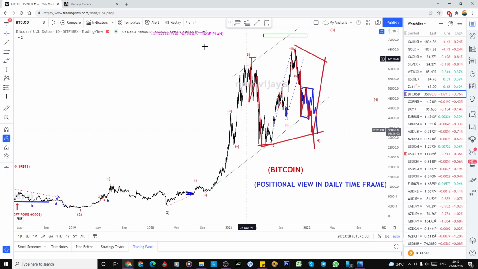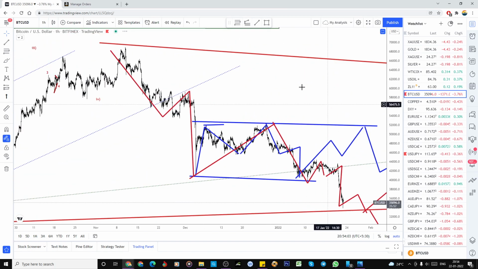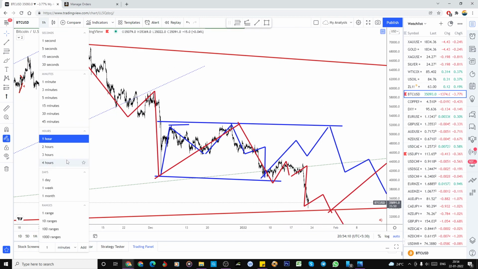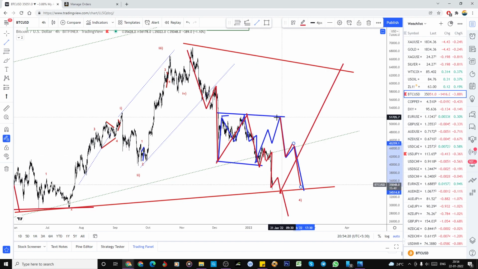So wait for this. What I expected last week may happen, but from here, expecting this, we are not on the buy side. I already informed you, just go through my video. I informed that if it comes to this, what is our view? Downside. If it reached here, you can enter the trade for this target. The target is already achieved, but we are not in the trade, and we are not losing anything. That is what I need to insist to you.